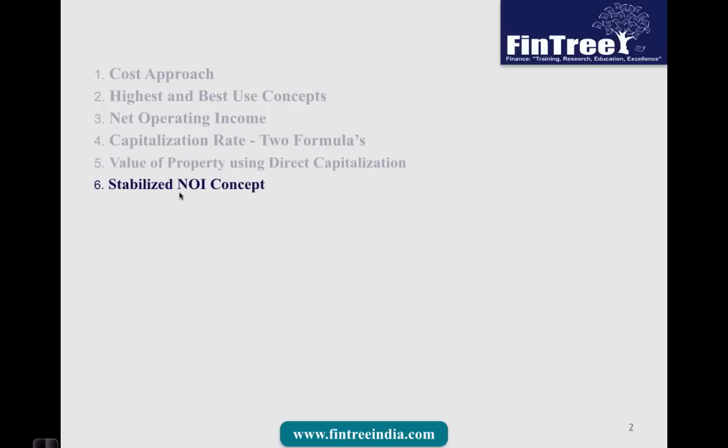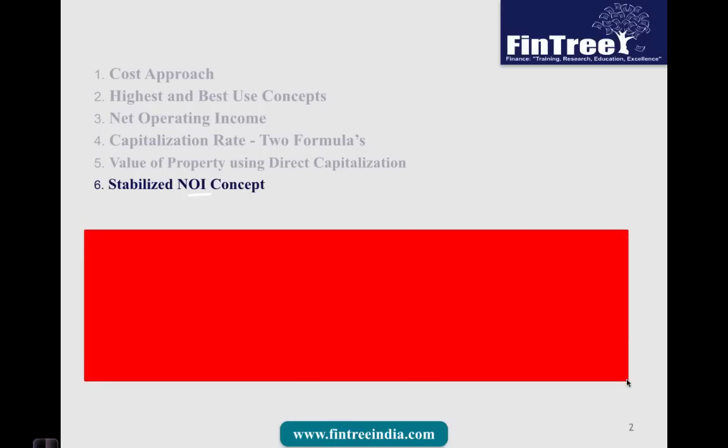The next concept is the stabilized NOI concept. Now what does it mean? Let us say that you are presented with a scenario like this on the examination, that NOI of a particular property for year 1 is, let us say, 100,000, and NOI of the same property for year 2 would be 100,000.